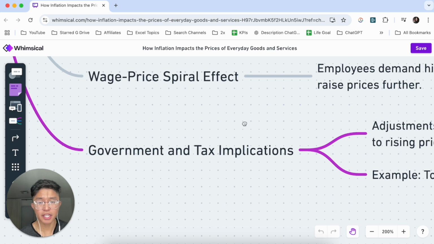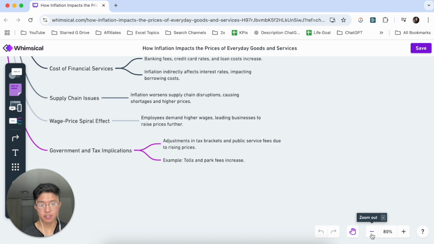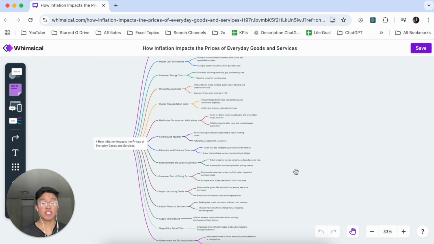As far as government and tax implications go, there are adjustments to the tax brackets and public service fees due to rising prices. In some cases, tolls and parking fees do tend to increase. So that right there is how inflation impacts the prices of everyday goods and services.